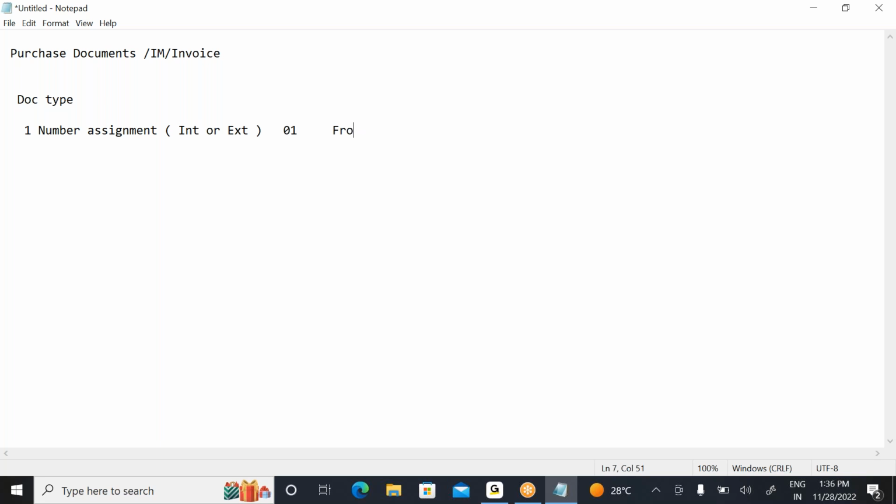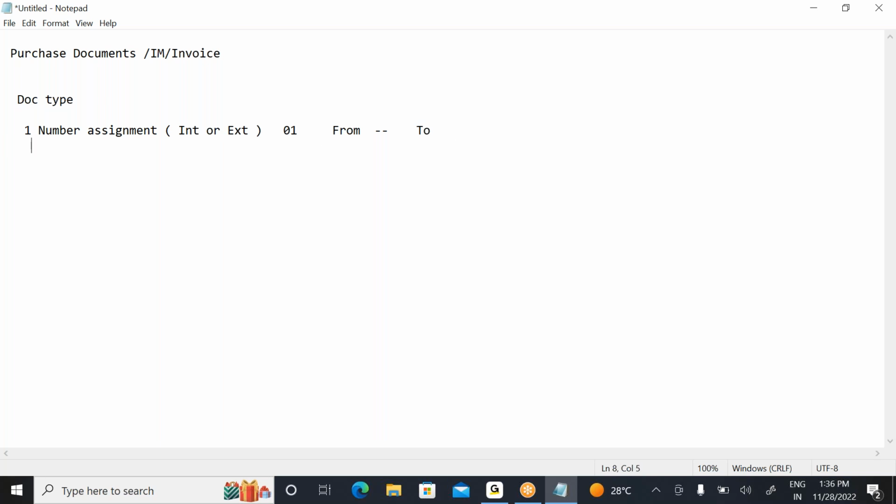Whatever number series you give to this number range object, I need to assign directly to my document type. But actually all the clients will go with internal only. If it is master data, in some rare cases they go external, but all the clients go for only internal, though external is also possible.